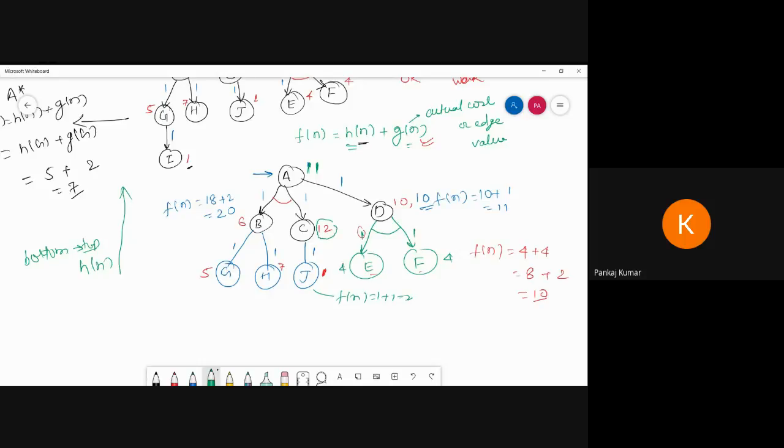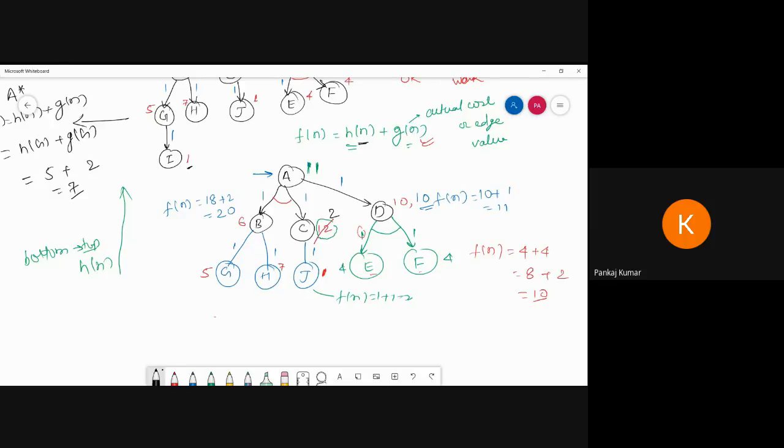So we can enhance this value. So I can enhance this value to 2. I am writing in black color because I am changing it. So this value will be updated to 2.